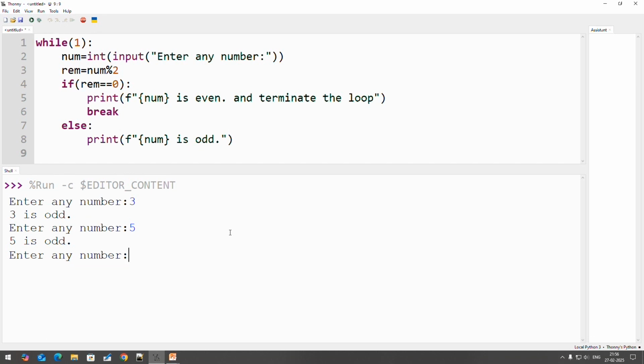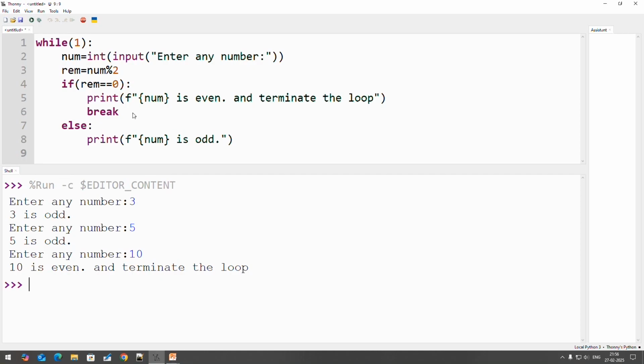But whenever you are entering an even number, say for example 10, now it is an even number. In that case it will print that even number and the loop stops. So loop execution here terminates. So this is the utility of the break keyword. Now as you are already aware, the break statement is used to terminate the loop in between the execution.